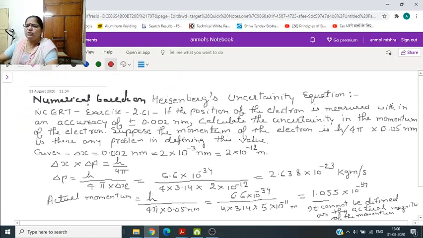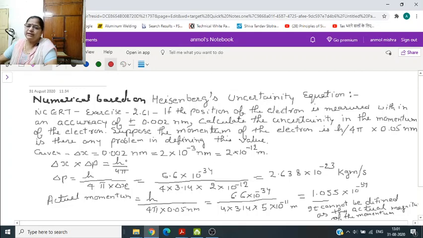Now numericals based on the Heisenberg uncertainty principle. Again, this is an unsolved question from your exercise 2.61. If the position of the electron is measured within an accuracy of plus minus 0.002 nanometer, calculate the uncertainty in the momentum of the electron. Suppose the momentum of the electron is h by 4 pi into 0.05 nanometer. Is there any problem in defining this value?